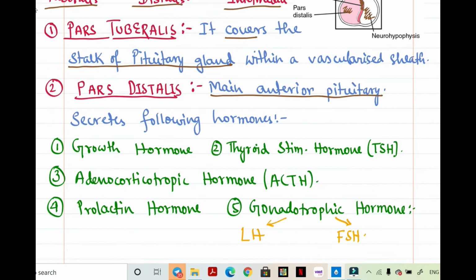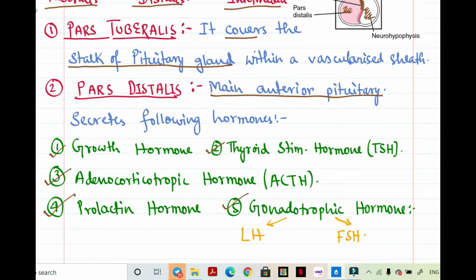Now, this pars distalis is a very major part of adenohypophysis, and it is very important as it secretes a lot of hormones. First it secretes growth hormone, then thyroid stimulating hormone, then adrenocorticotropic hormone, prolactin, and gonadotropic hormone.